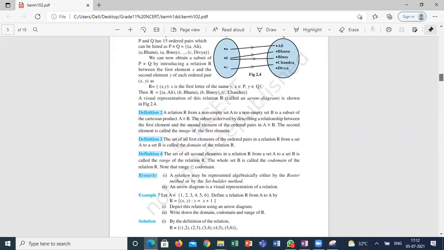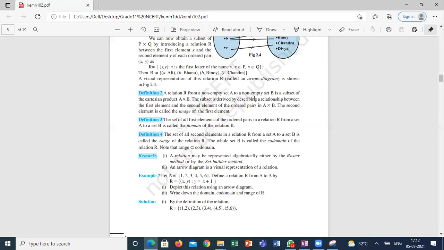Sir, the set of first elements in ordered pairs in a relation. Correct. You should not consider elements of set A; it is the set of first elements of the ordered pairs from the relation. Elements of set B is codomain. The set of all the second elements from the ordered pairs is called range.